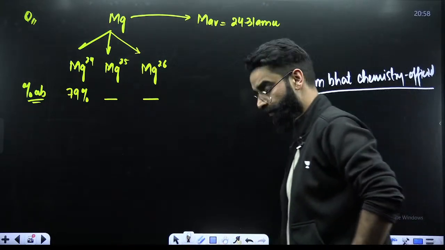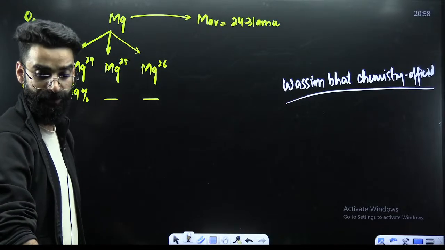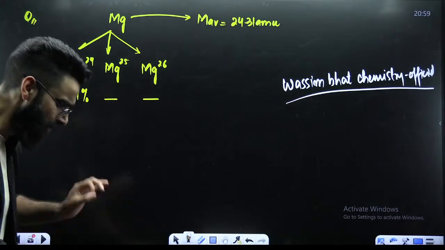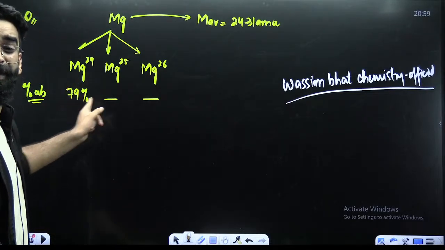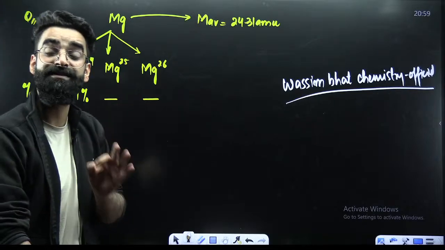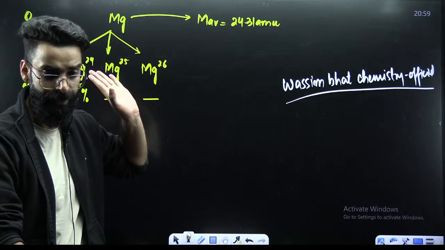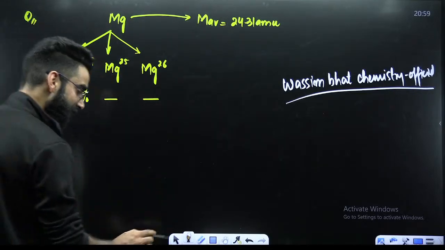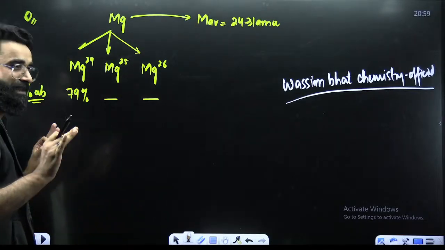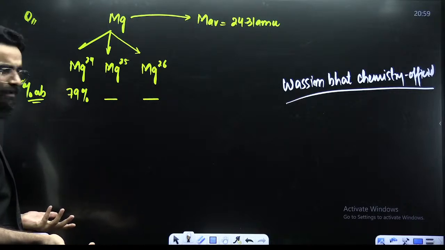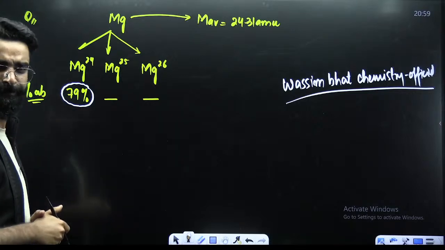Try to solve this particular question quickly. You should be in a position to solve this. See guys, it's pretty simple. You know the sum of percentage abundances of all the isotopes of a particular element is always 100. If that's always 100, then we are done. As per the question, the percentage abundance of the first isotope is 79.